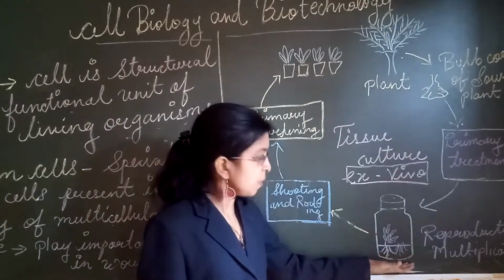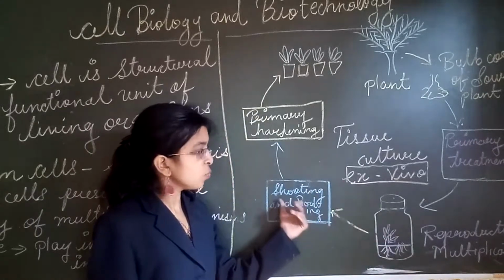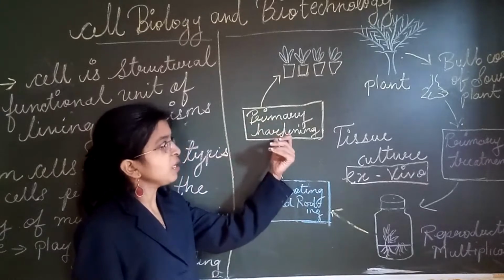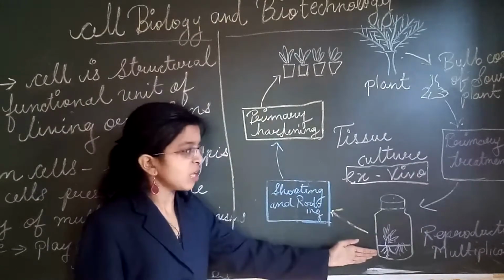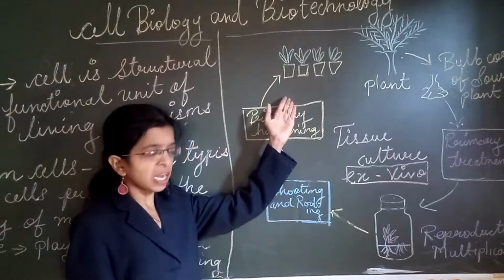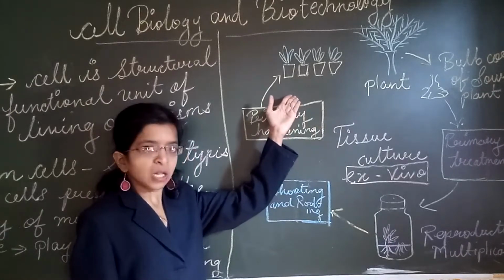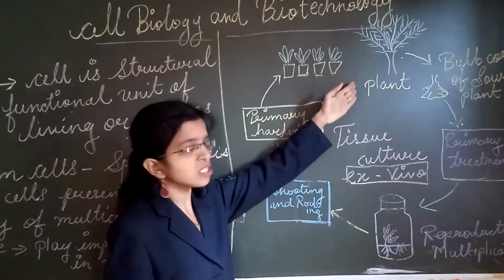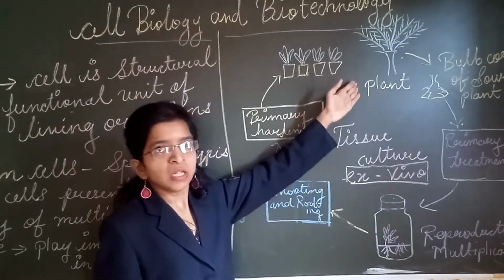After growing, they show the rooting and shooting process. Then comes primary hardening. After that, these plants are removed safely and sown in pots in soil. After that, we can use these plants for our agriculture.